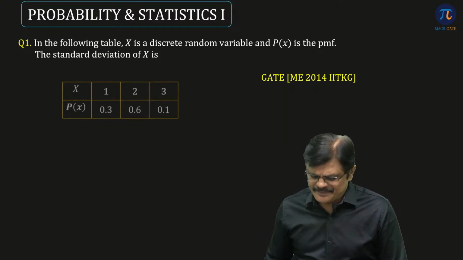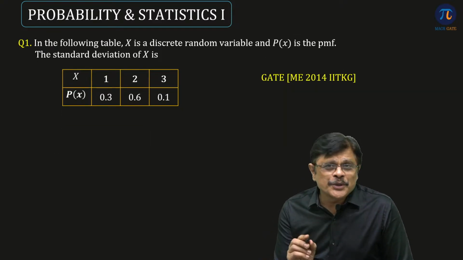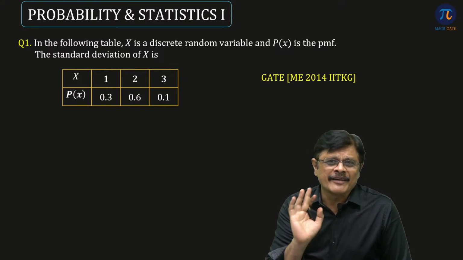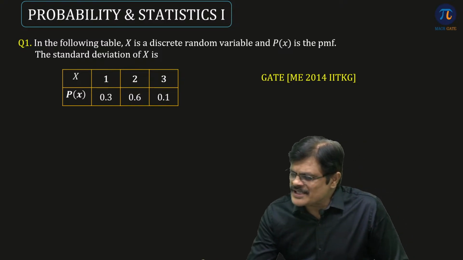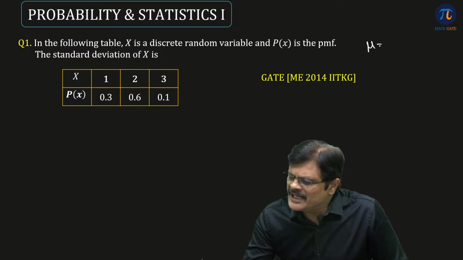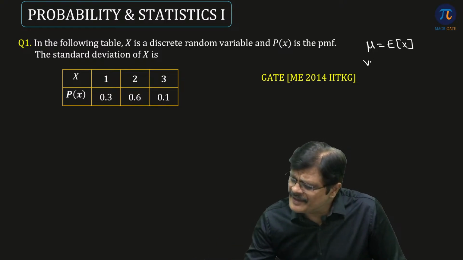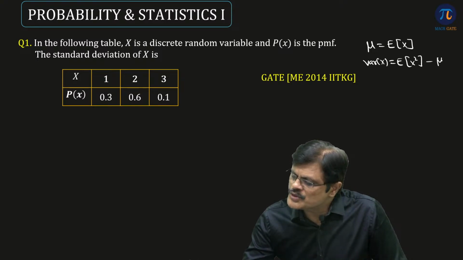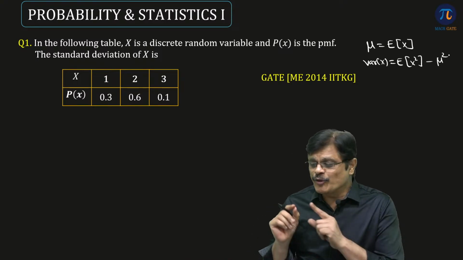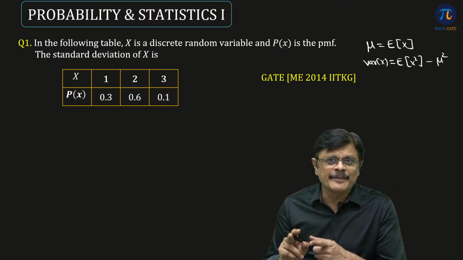Now, whenever you want to find standard deviation, we need to find variance. First let me tell you the formulas. The mean is nothing but expected value of x, and the variance is nothing but expected value of x square minus mu square. So if you want to find variance, first of all you need mean.